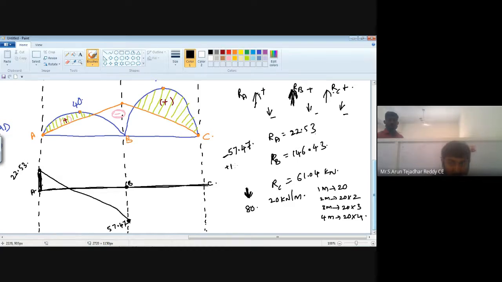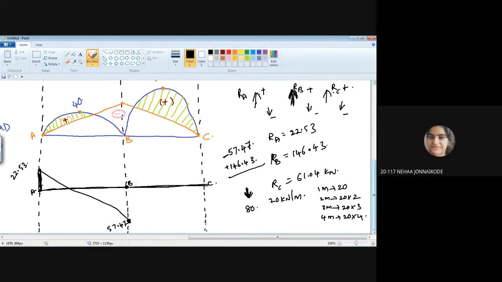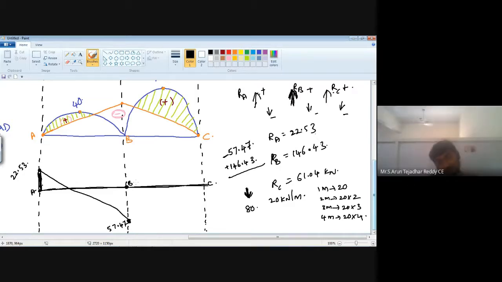Neha, enter these values: 146.43 minus 57.47, this value, and plus 146.43, because it is in the upward direction. Here we have RB moving upward. Now tell me the value. 88.96. So here we got 88.96. That is plus. Yes or no?